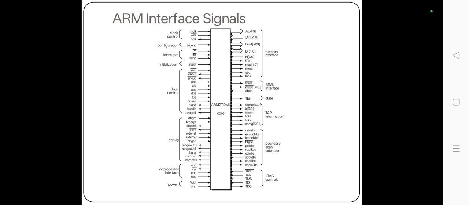ARM interface signals. The ARM interface signals consist of clock control, configurations, interrupts, initialization, bus control, debug, coprocessor interface, power, memory interface, MMU interface, state, TAP information, boundary scan, extension, JTAG control. This is the ARM7TDMI core.